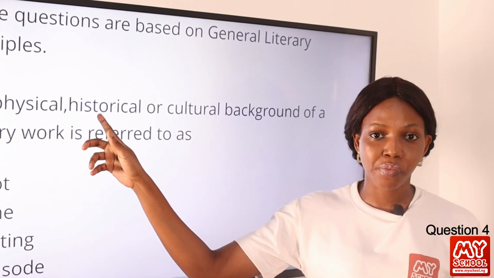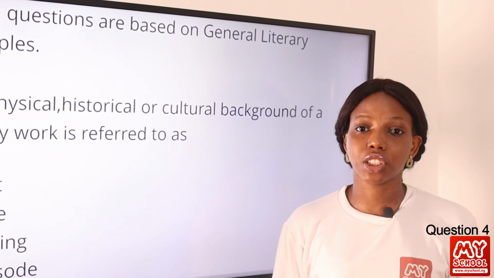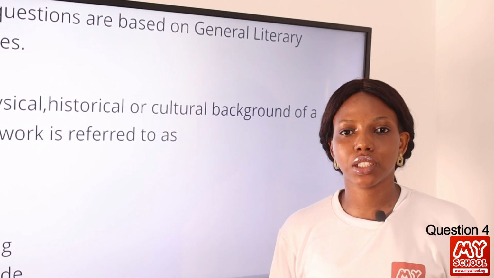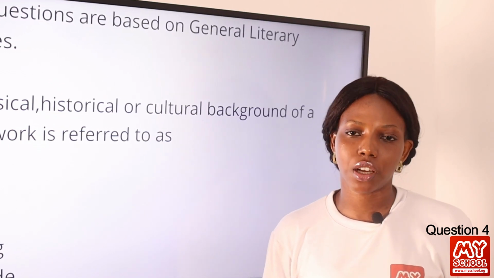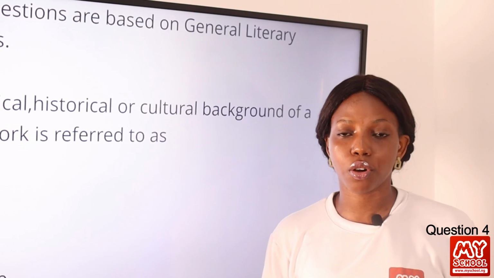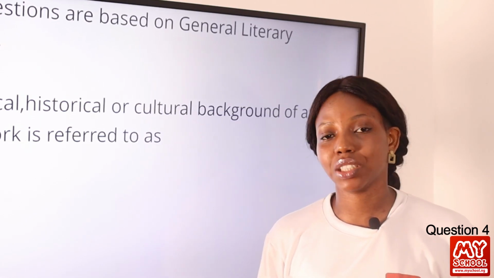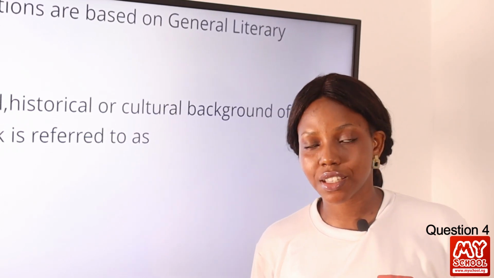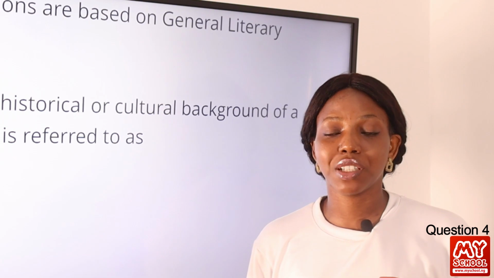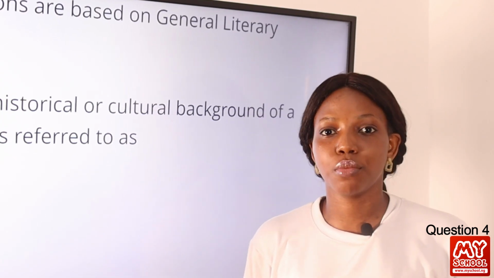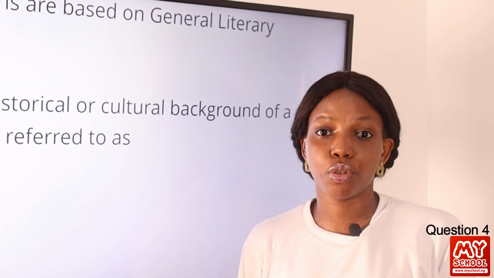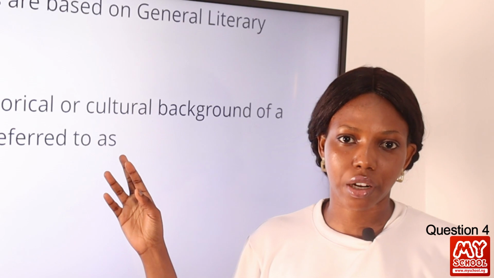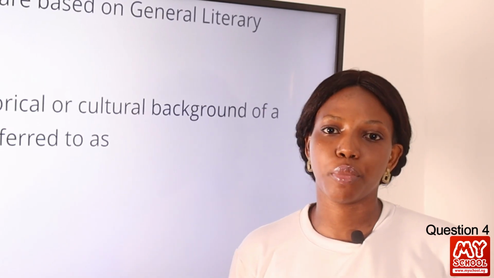And this ticks that. Historical, it gives us the time, when, we know when. If we read a text and we say, oh, this text is set in Nigeria, because we see words or we have elements in the text that represent the African culture, such as names, such as places, such as, there could be elements of code switching and code mixing using some indigenous words, indigenous languages. So this ticks the box of cultural background, and this is what makes up or embodies settings.